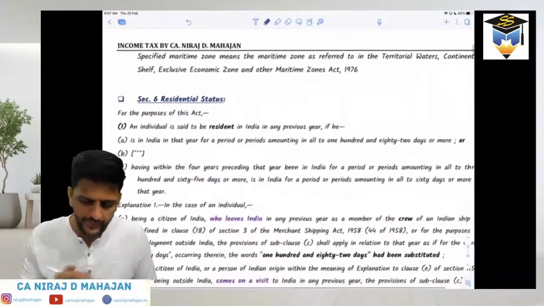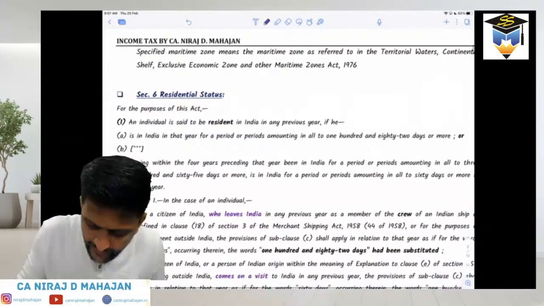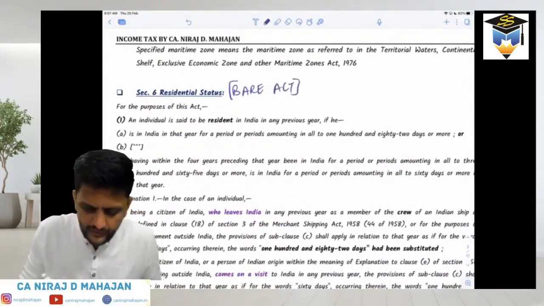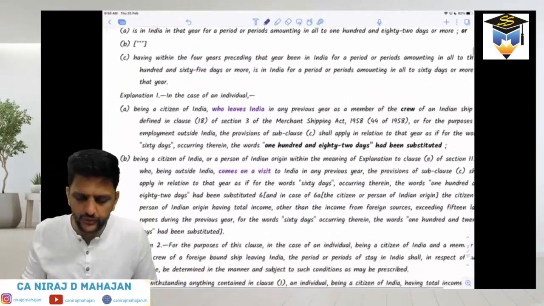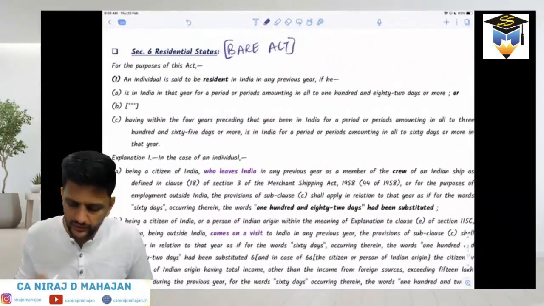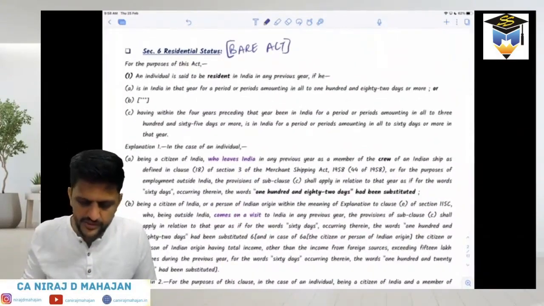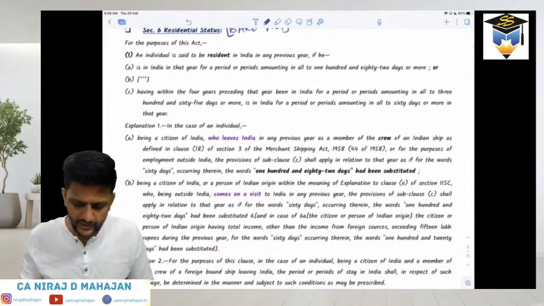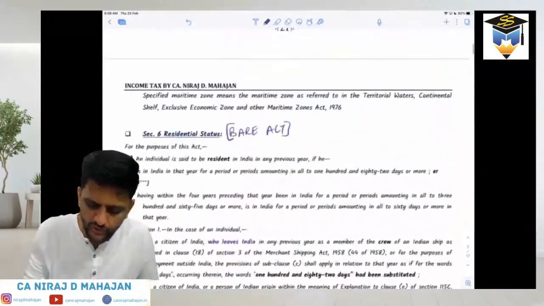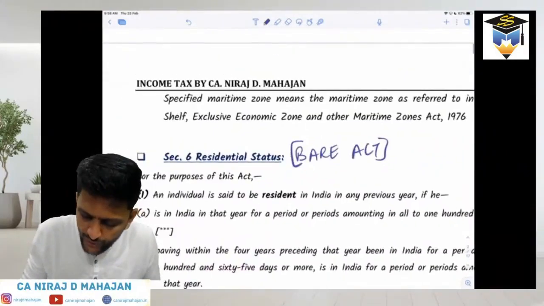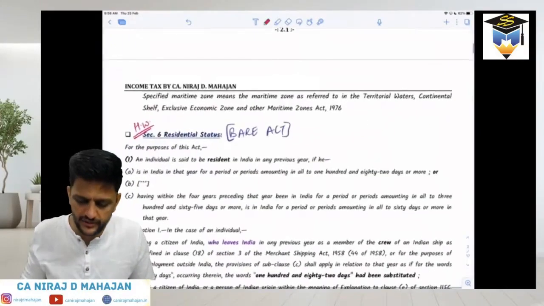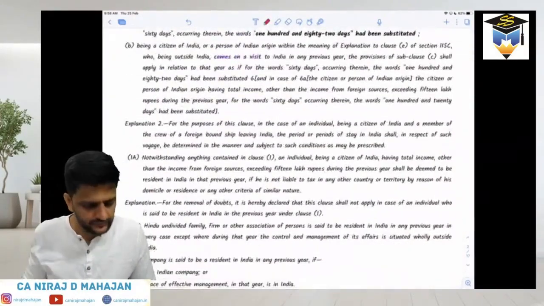Now this is your Bare Act, which I want you to read later on. I've provided it over here for you so that you can go through it later on. But obviously I have summarized this or made it in a very small format for you to understand. So that we will check obviously later on. But this is for your homework. I want you to read and come to section 6. Okay, fine. Residential status. Clear? All right. Let's go ahead, everybody.